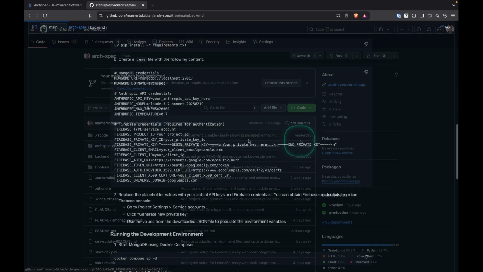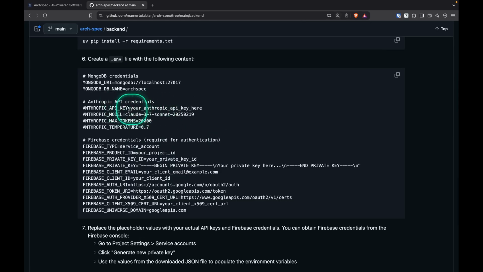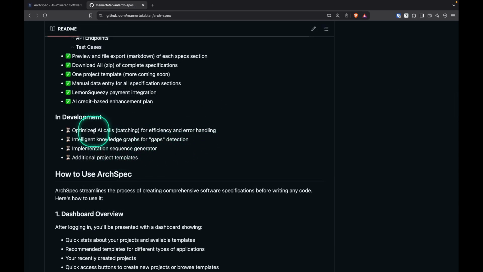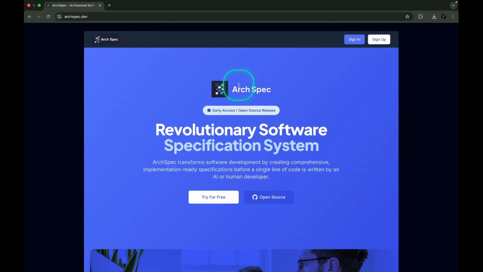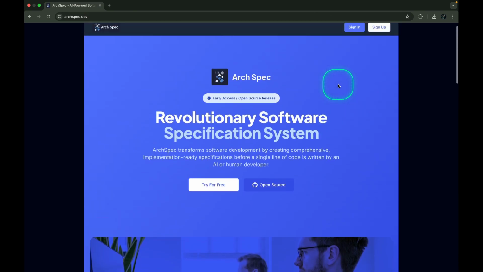You can supply your own Anthropic key. I'm using Claude 3.7, but you can change it if you prefer. You can customize this according to your needs and contribute to its development. There are still features I'm working on, such as optimization of AI calls, intelligent knowledge graphs for gaps detection, and additional project templates. For those with zero development experience, feel free to use the hosted version at archspec.dev.